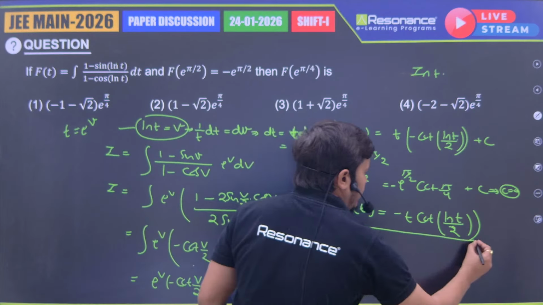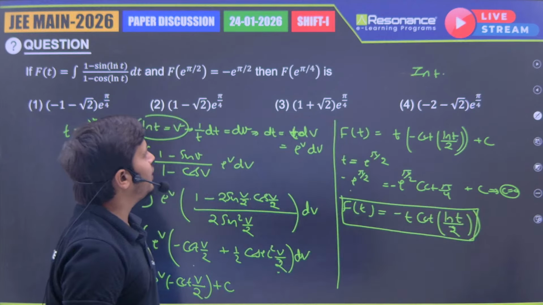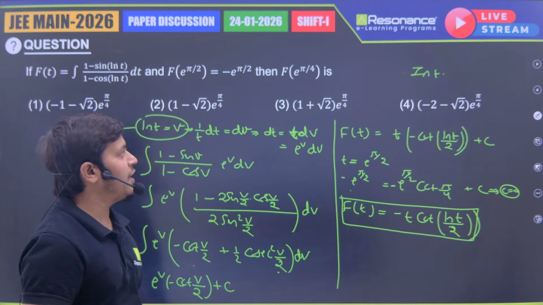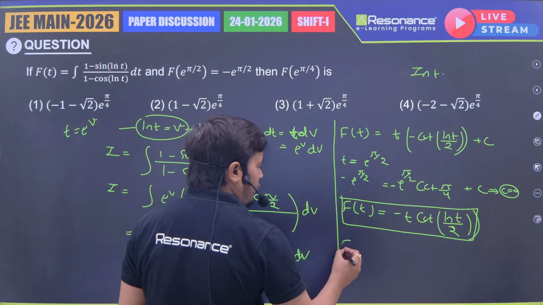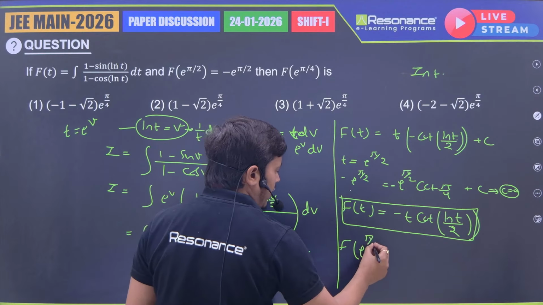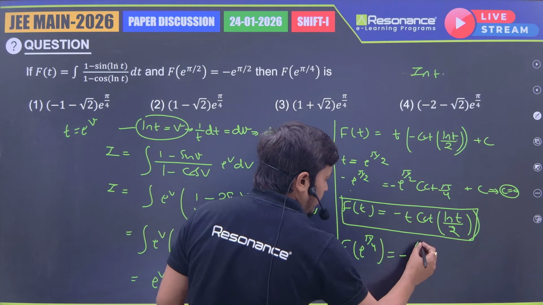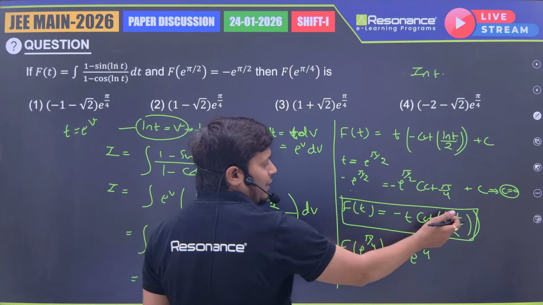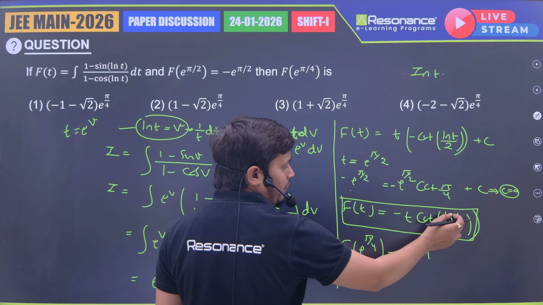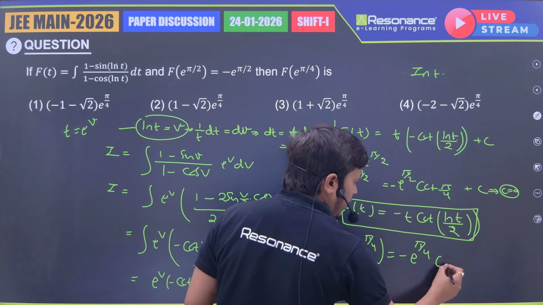Okay. So this is our function. This one only. Now what do we actually need? f(e power pi/4). So we put t equal to e power pi/4. So f(e power pi/4) is minus e power pi/4 cot, ln e power pi/4 is pi/4, pi/4 by 2 is pi/8.